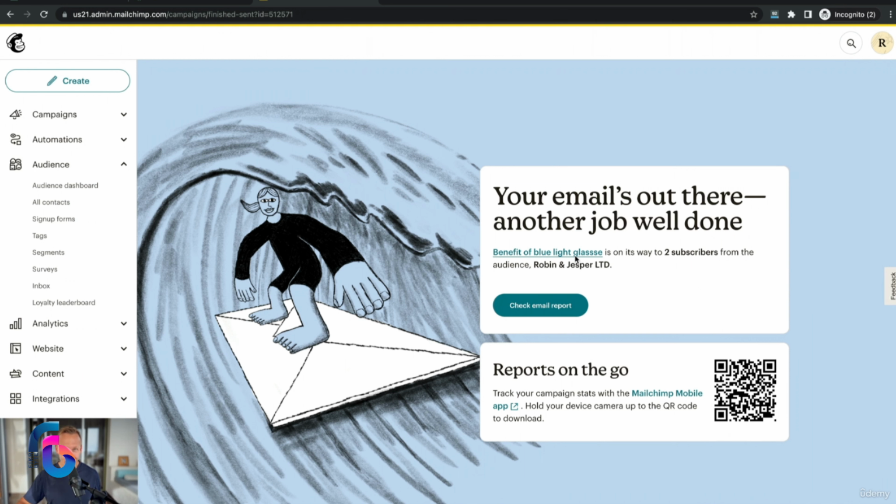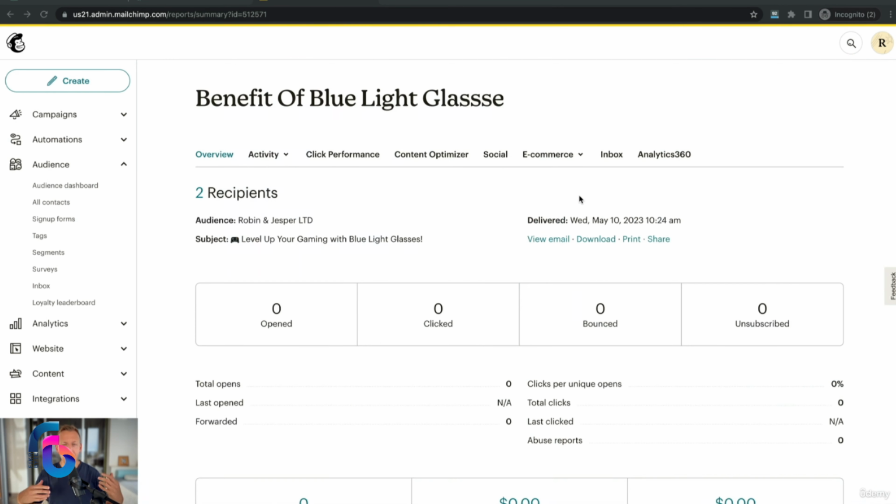So once you've sent your email campaign, it's gonna take anywhere from a couple of minutes to a couple of hours before it's sent to everyone. If it's a really big list, it might even take 24 hours. So then what you can do the next day is go and click on check email report. And then you're gonna get in here where you get all of this magical data, or rather reportings, on how your email campaign actually performed.